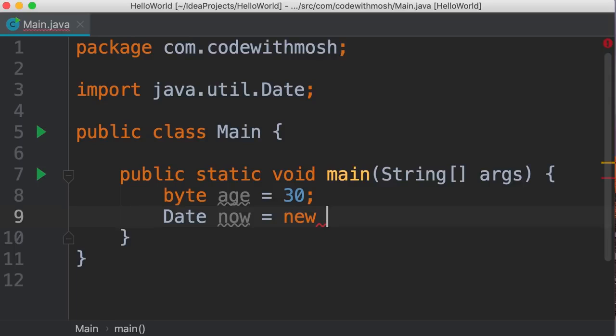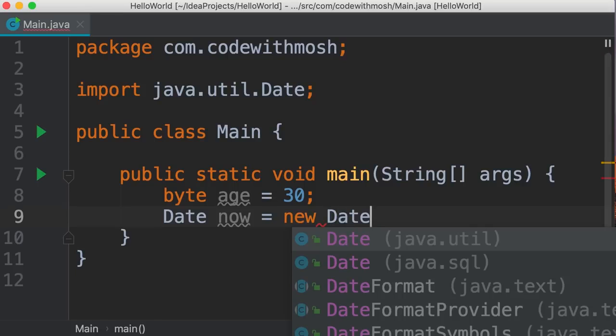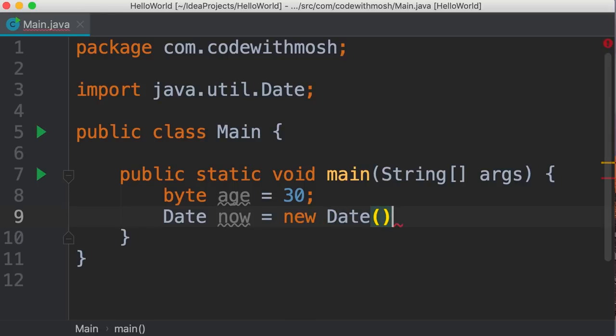And this is one of the differences between the primitive and reference types. When declaring primitive types, we don't need to allocate memory. Memory is allocated and released by the Java runtime environment. But when dealing with reference types, we should always allocate memory. Now we don't have to release this memory. The Java runtime environment will automatically take care of that. So we use the new operator and then repeat the name of our class, in this case Date, and then we add parentheses, followed by a semicolon.